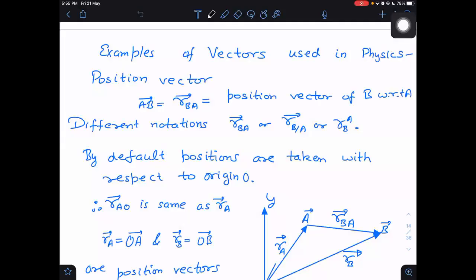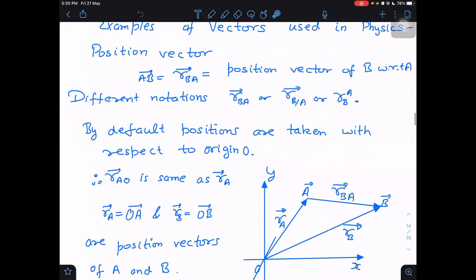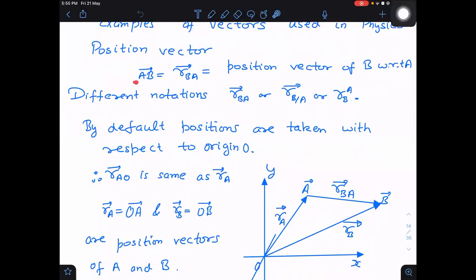So, examples of vectors used in physics. Number one is position vector. What does position vector represent? If I have a vector AB, then I can say it is also RBA. Notice AB and RBA: position vector of B with respect to A.